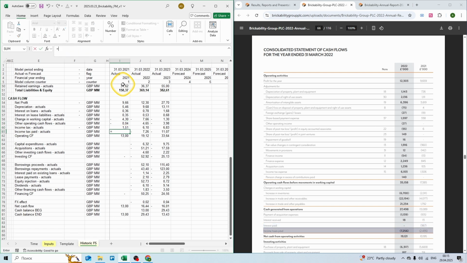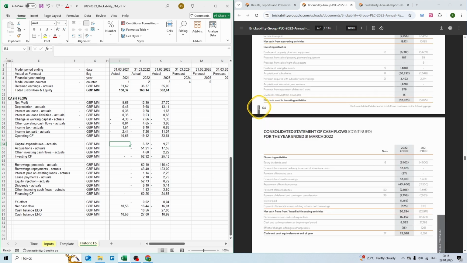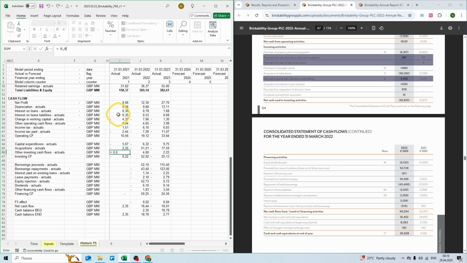Now moving on, we have income tax paid of 2.4 million. And we get our operating cash flow. Now moving on to investing cash flow, let's scroll down a little. We have purchase of property, plant and equipment of 5.7 million. Then we have acquisitions of 2.5 million. And then let's record all the other items in other investing cash flow.